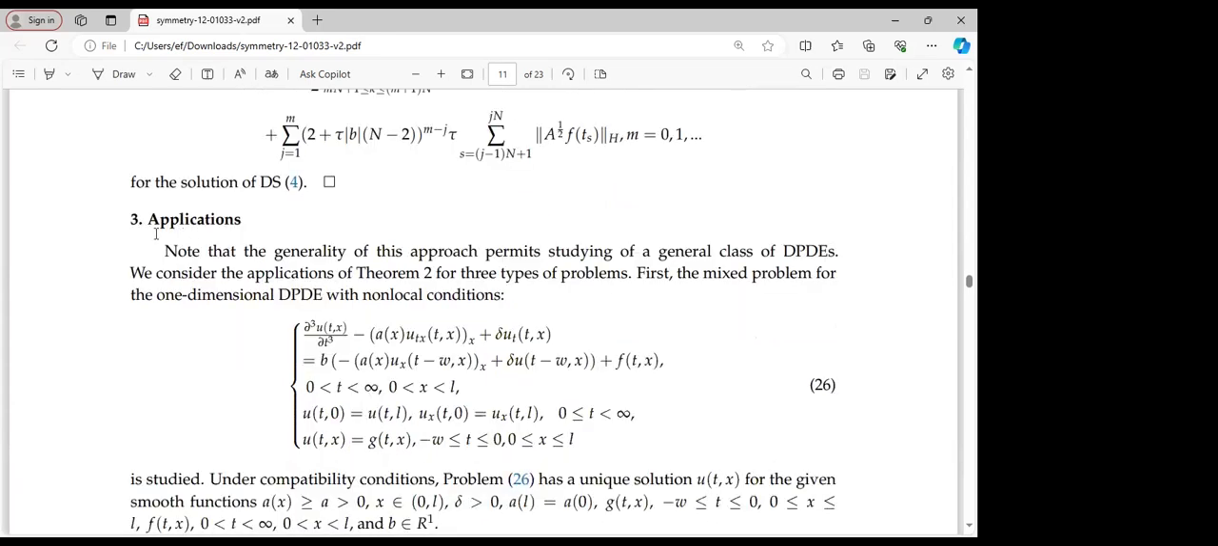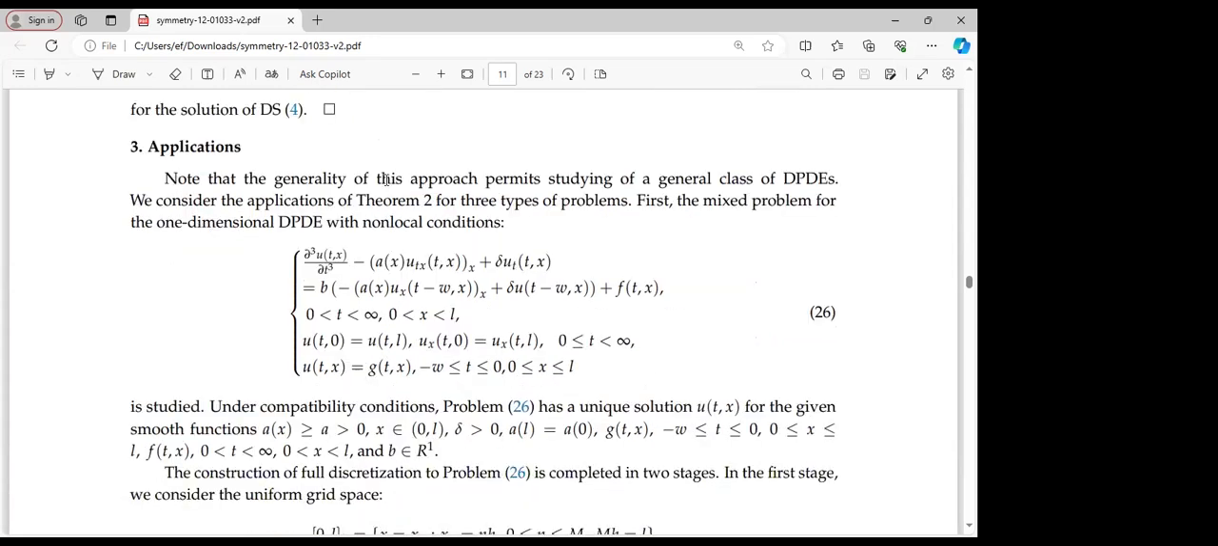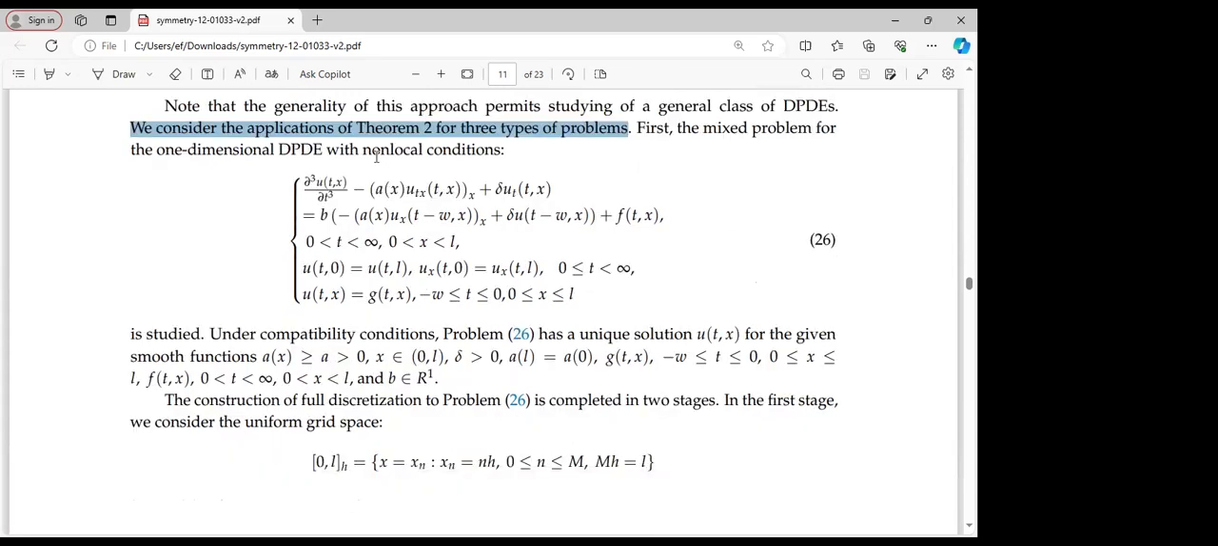So the next part, because we divided this presentation into 3 parts, is the application. In terms of the application, we note that the generality of this approach permits studying a general class of delay partial differential equations. Here, we consider the application of theorem 2 for 3 types of problems. First is the mixed problem for a one-dimensional delay partial differential equation with non-local condition, which is presented by this system 26. It is studied under a compatibility condition.